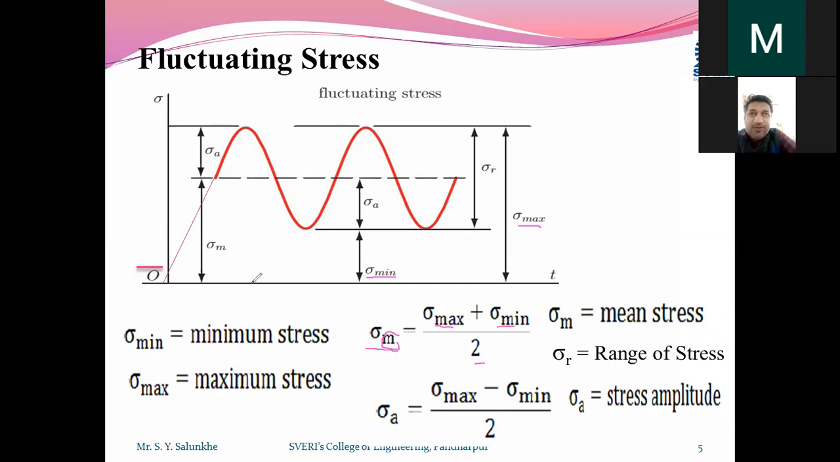And what will be the stress which will get generated? That is sigma A. We are going to call it the stress amplitude, not average. This amplitude we are going to measure from the mean stress. Here also, in this direction, this will be measured as amplitude. So this amplitude of stress is maximum stress minus minimum stress divided by 2. And sigma R, that is the range of stress, we can calculate directly as sigma max minus sigma minimum. That will be the range in which the stress will get generated.